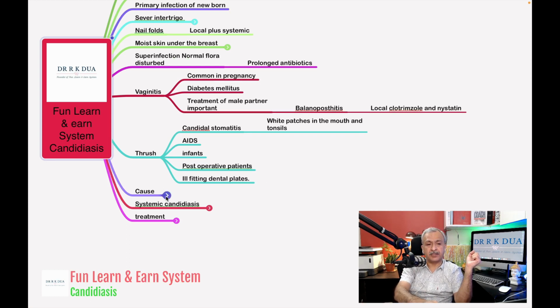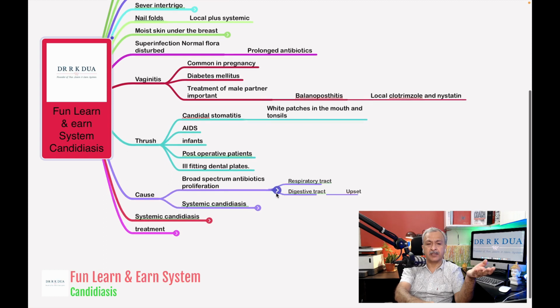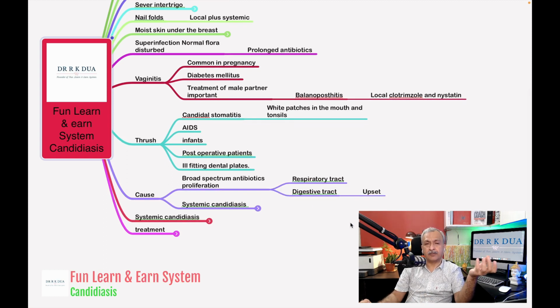So what are the various causes of candidal infection? One we have already discussed, the broad spectrum antibiotics that can cause the change in the flora of the oral cavity and the gut. So that can also change the flora of the respiratory tract. So this gives the opportunity to the latent and dormant candida which is present in our body to proliferate and produce the disease and produce the symptoms of candidiasis.